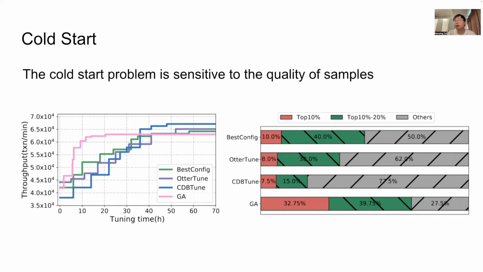We rank the samples generated by the genetic algorithm, given 300 steps for tuning on TPCC, by their performance in terms of throughput, compared with that of three other methods. As shown in the right figure, for the samples generated by different methods, the genetic algorithm has the most high-performance samples, which are much higher than those of other methods in the same segment. Genetic algorithms make full use of the similarities between high-performance parameters to learn quickly through crossover and mutation. Although it's difficult to find the optimal configuration at more steps, it can get superior samples in the preliminary stage.